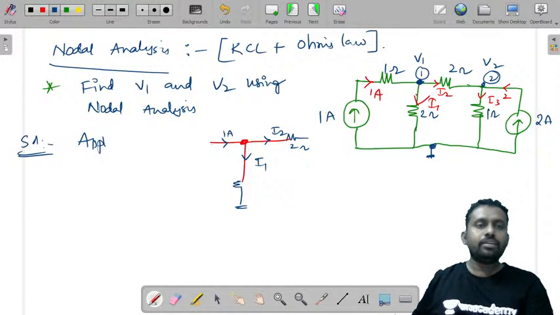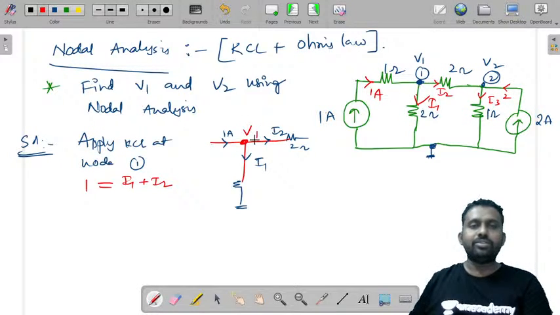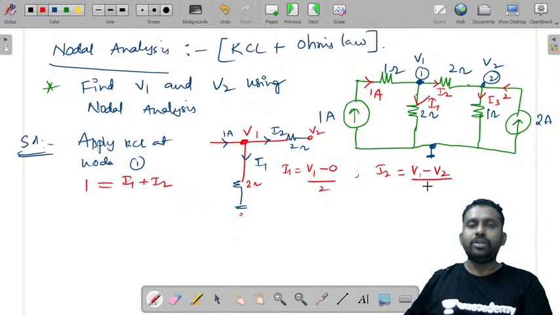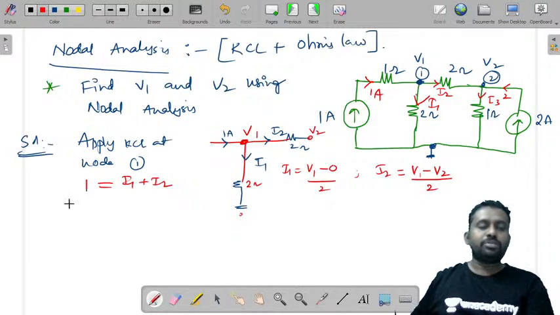Now apply KCL at node 1. What is the equation? Incoming currents equal outgoing currents, I1 plus I2. Now you need to write the values of I1 and I2. I1 is the current flowing from V1 to ground 0 through the 2 ohm resistor, so I1 is equal to (V1 minus 0) by 2. Similarly, I2 is the current flowing from V1 to V2, so (V1 minus V2) by the resistor value, 2.